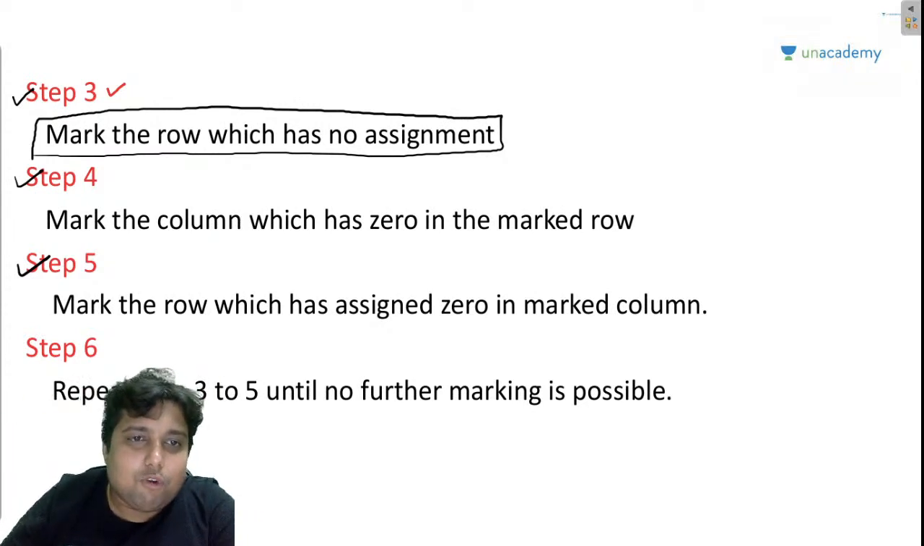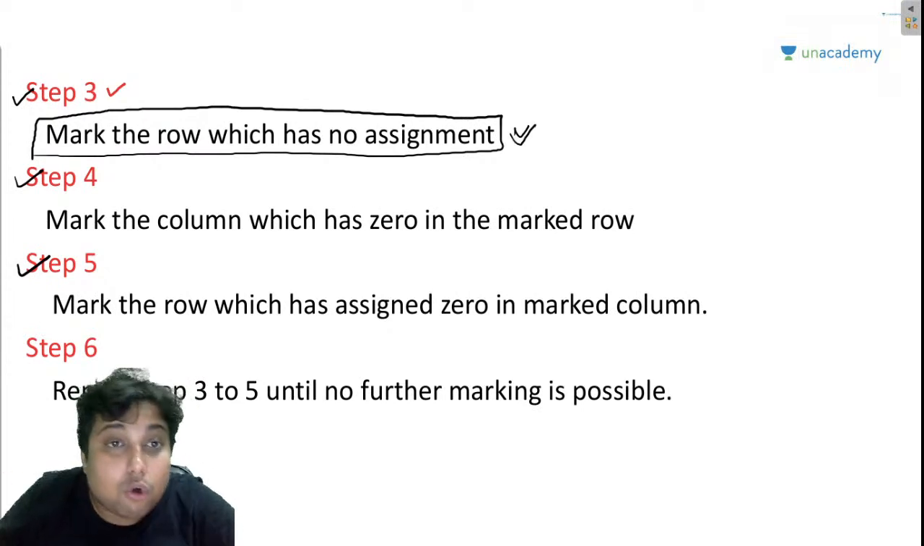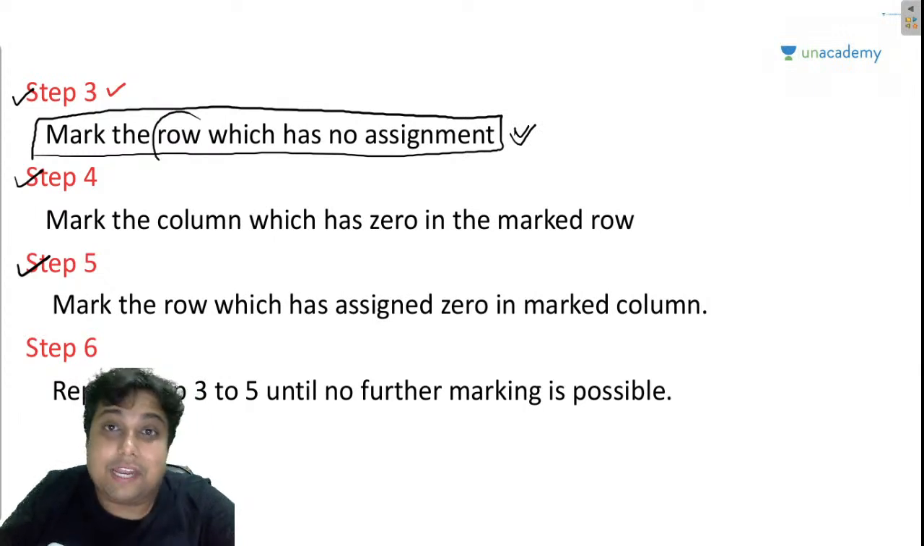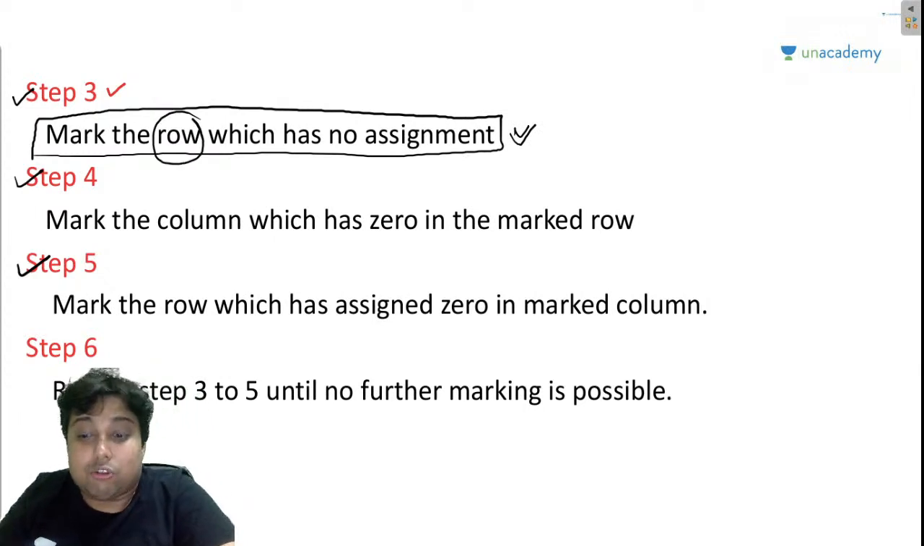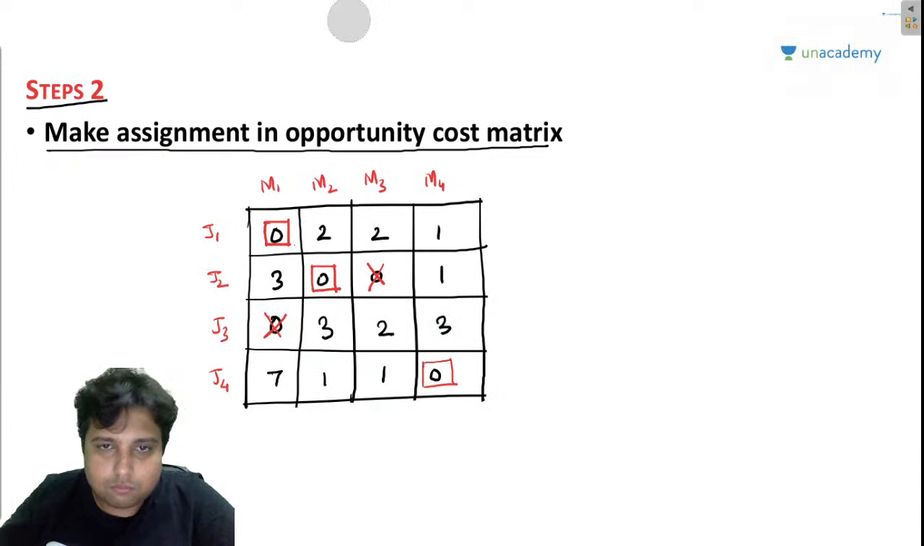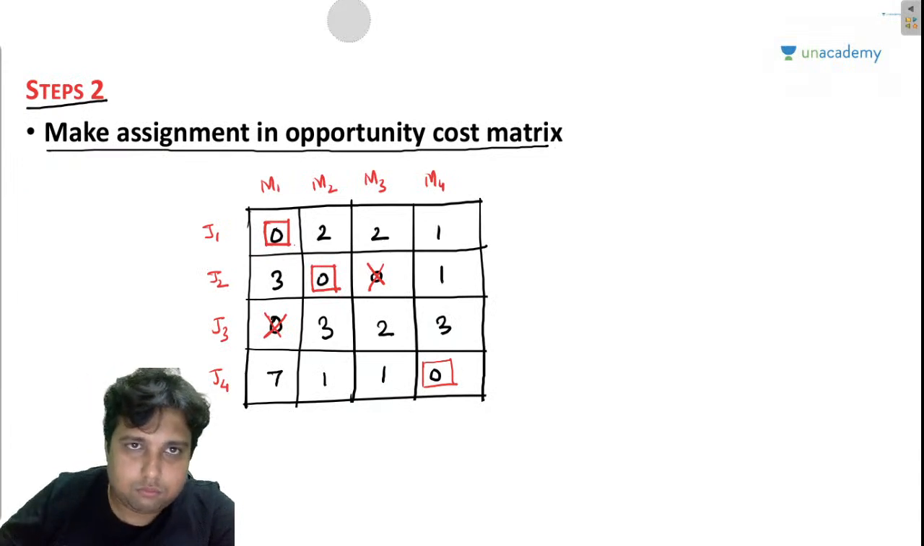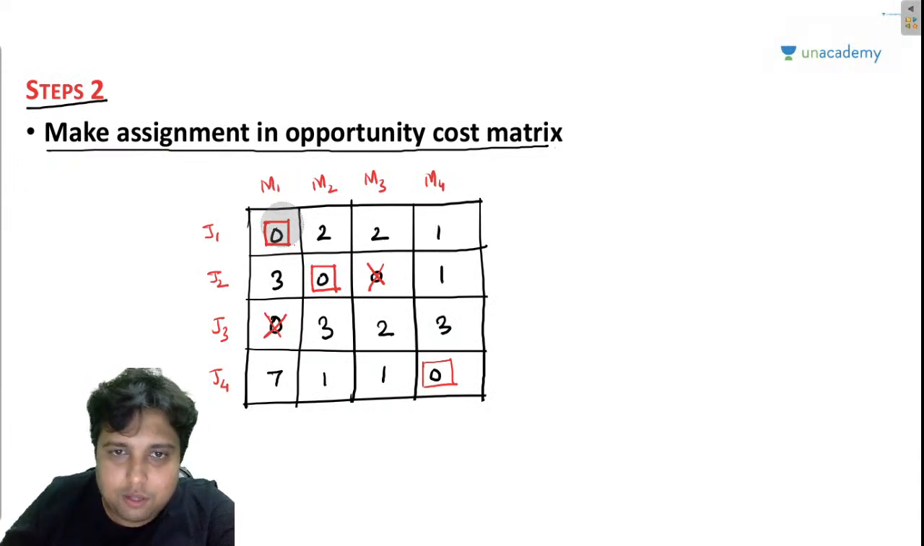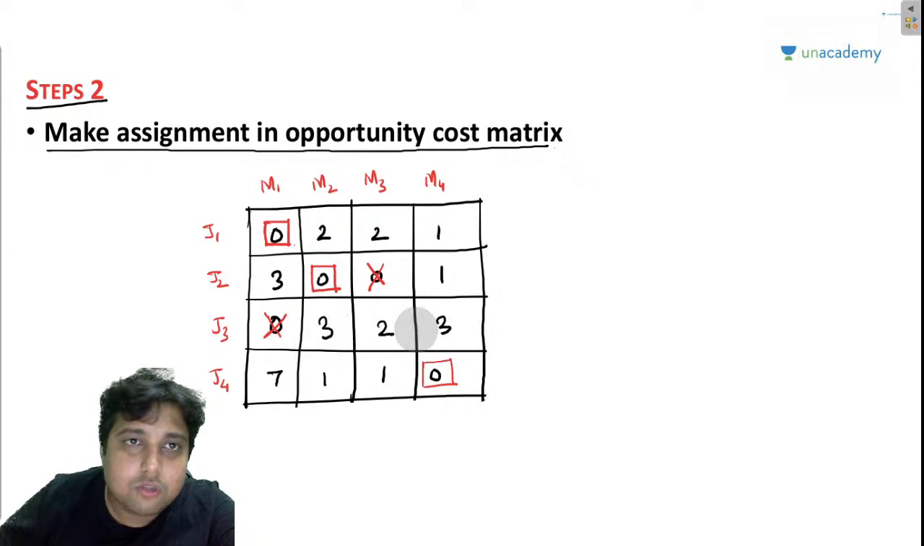So step 3, step 4, step 5 are important. Step 3 is basically saying mark the row which has no assignment. This row has assignment, this row has assignment, this row also has assignment, but this row does not have an assignment. So I am going to simply mark this row, third row.